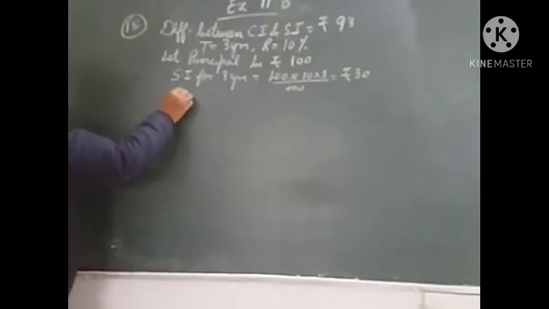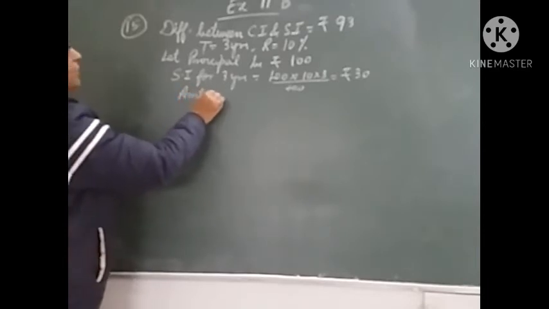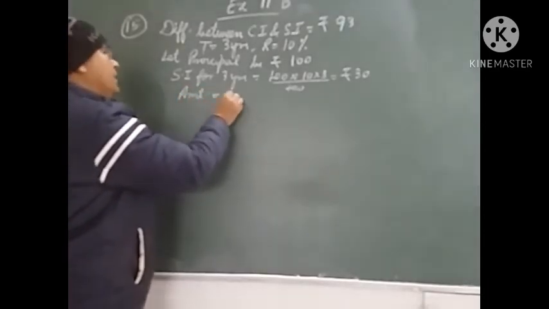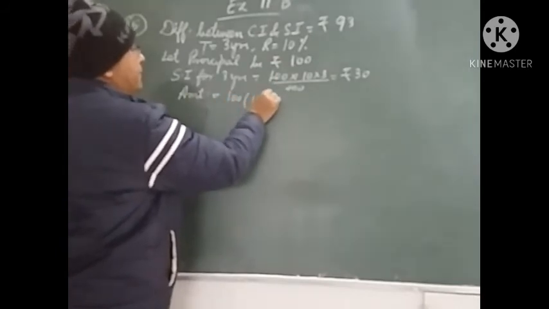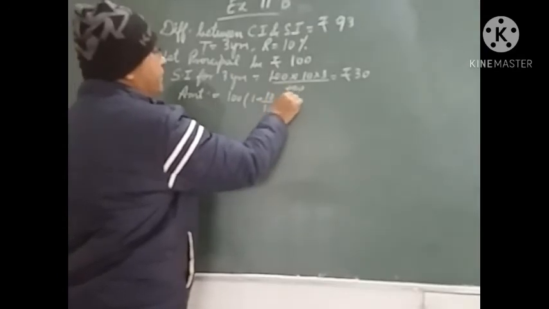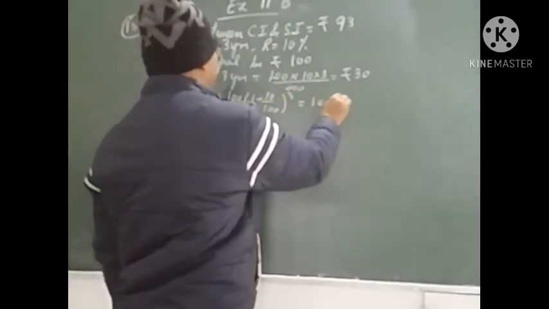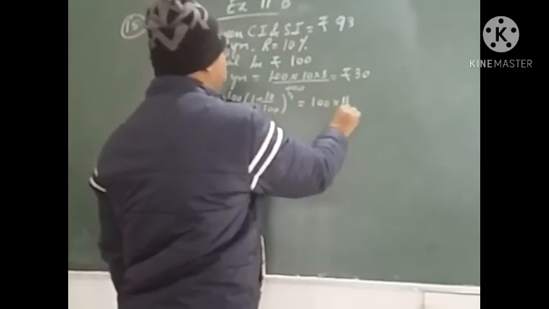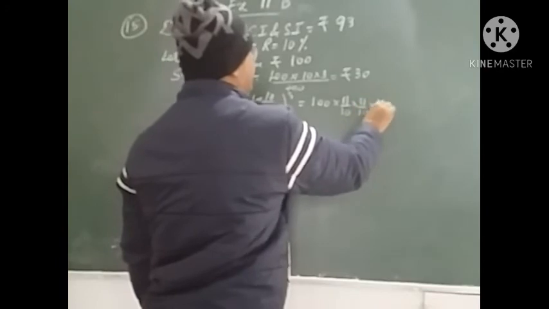Let us also find the compound interest for 3 years using the formula. So using the formula of amount, principal is 100, rate is 10%, and time will be 3, power will be 3. So this will be 100 into 11 upon 10 into 11 upon 10 into 11 upon 10.